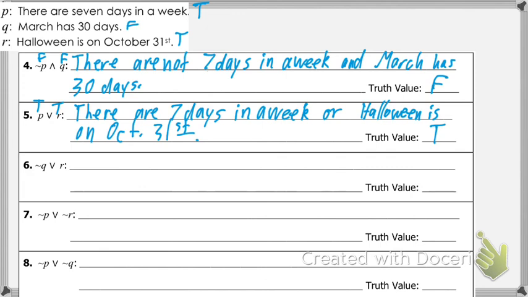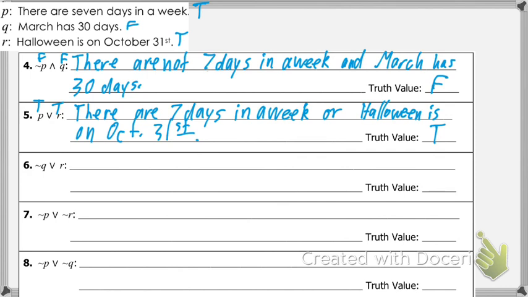Are you saying in a different scenario, if we had different P, Q, and R, could they all potentially be true? Yep. And they all could potentially be false. And it could be any combination of them. You just have to assess each individual statement. Kenny, did you have a question or was it answered?